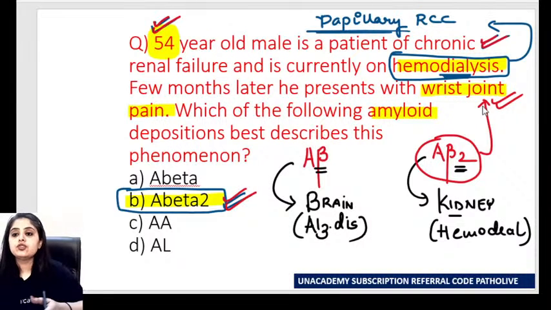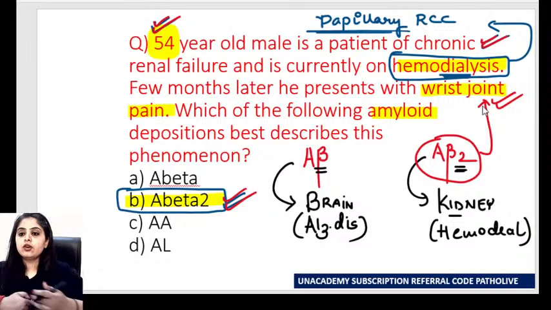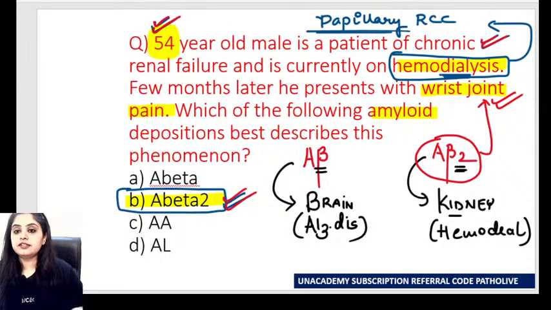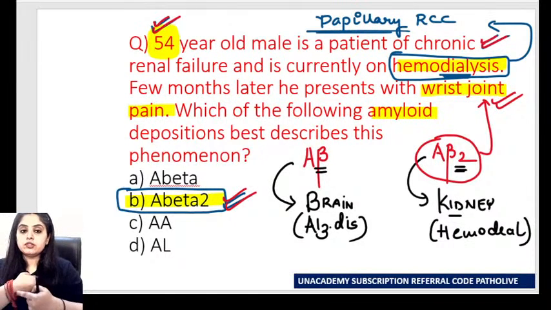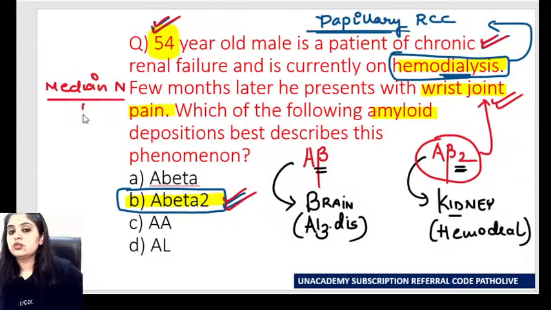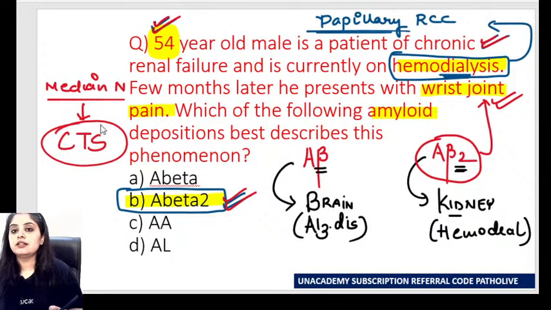Why am I saying wrist joint? Because that is primarily where the cannula is. जो hemodialysis के लिए obviously cannula लगता है ना, so that all the blood can be filtered out. So the cannula is somewhere over here, and that is the reason that the maximum deposition of A beta 2 will also happen somewhere around the wrist. And when I say around the wrist, maybe all of you know that the median nerve gets affected. Median nerve पे deposition होगा. So I know for a fact that carpal tunnel syndrome is what the patient is at risk of.